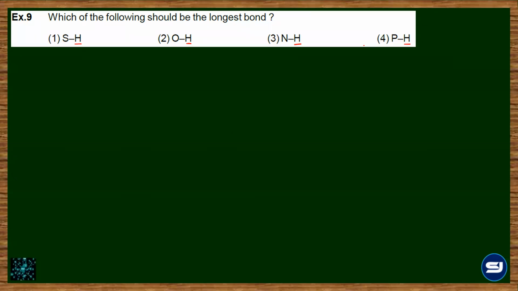The size of the atoms. Very correct. और जितना larger size होगा atom का उतना bond length greater होगा. So now we have to compare the sizes for sulfur, oxygen, nitrogen, phosphorus. And as per the arrangement, we have nitrogen, उसके नीचे phosphorus, right में oxygen, उसके नीचे sulfur. So can you spot the largest atom? Phosphorus. So the answer is P. The bond length depends on the size.